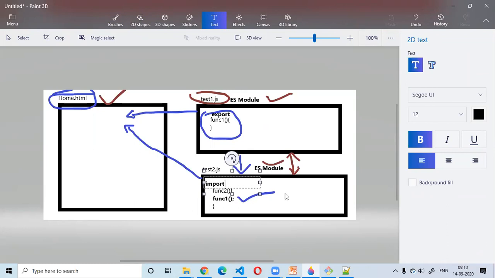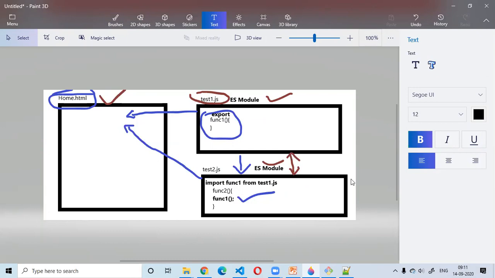I'm not talking about the exact syntax now, we will see that in a moment. Once I do it, I'll be directly able to call this function. I don't need to depend on the home.html file anymore. Able to understand what I'm trying to say here?